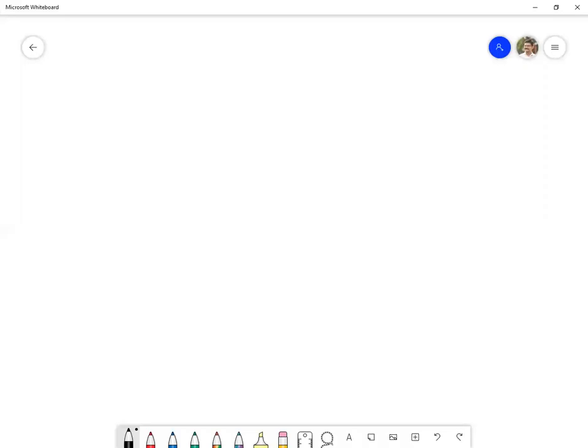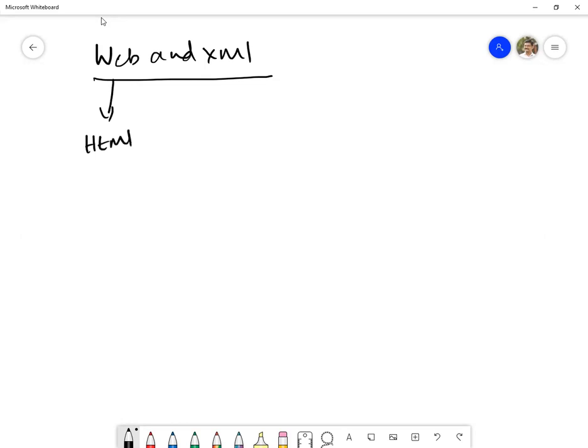So coming to the next topic, that is web and XML. So how will XML be helping the web? What are the differences between them? Web is nothing but web pages. So here we can talk about HTML and here it is XML. How are they collaborated with each other, and what are the things to be considered according to that?